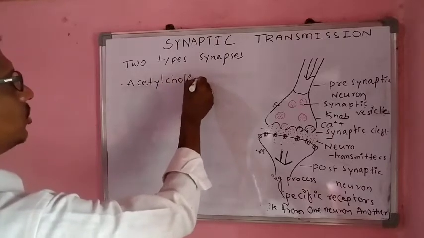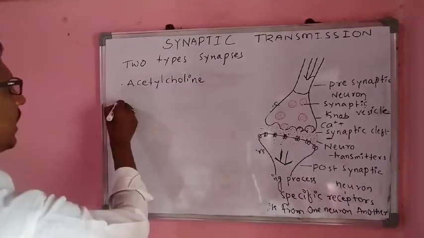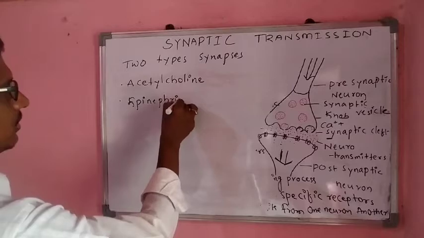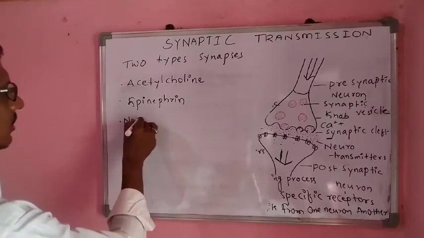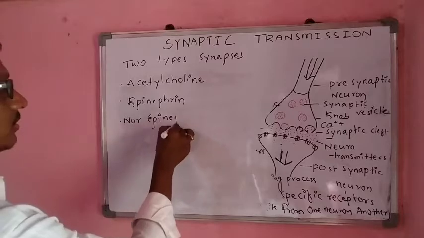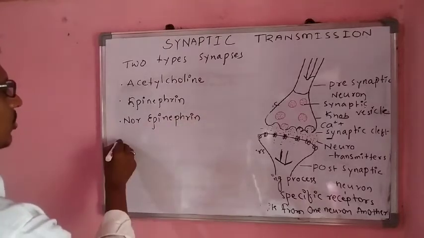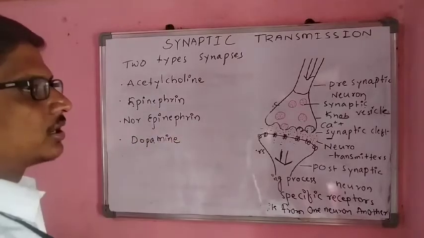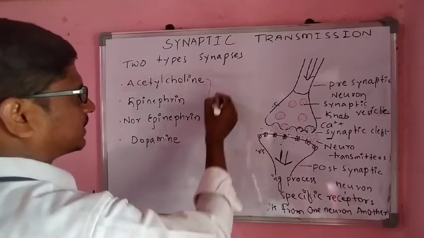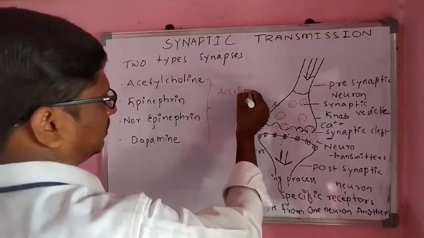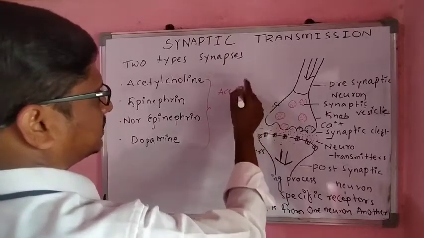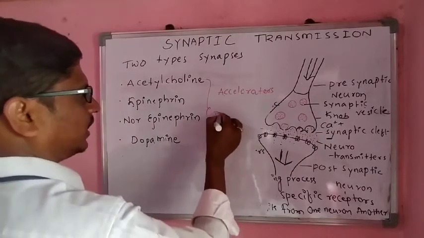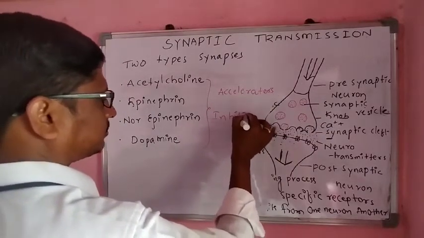The next ones are epinephrine, norepinephrine, and dopamine. These we can consider as accelerators and inhibitors.